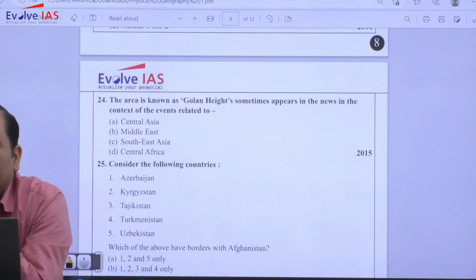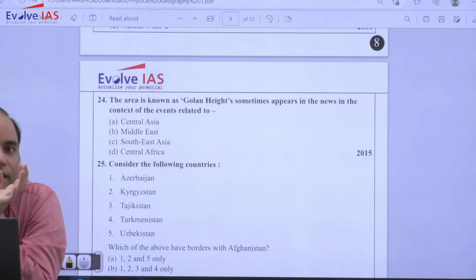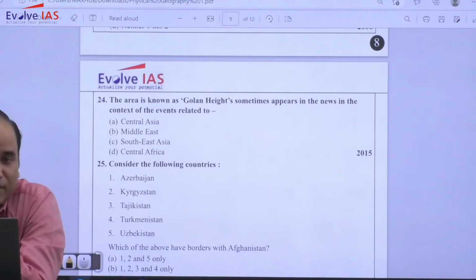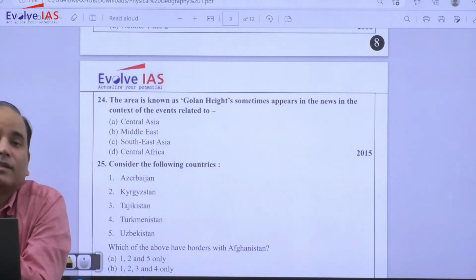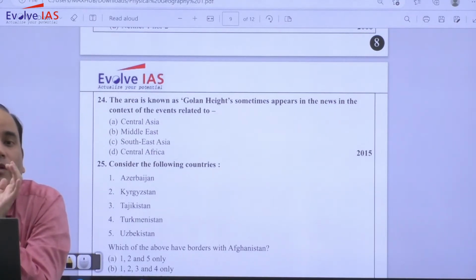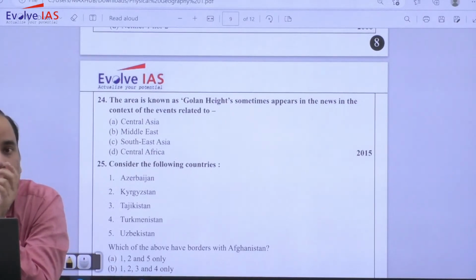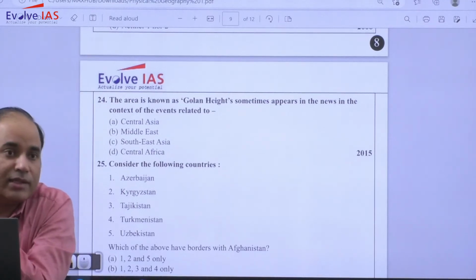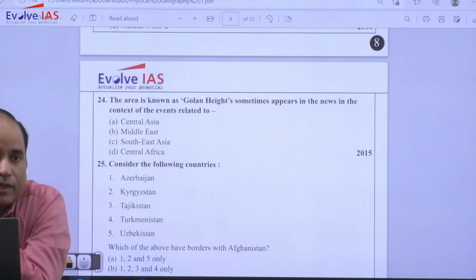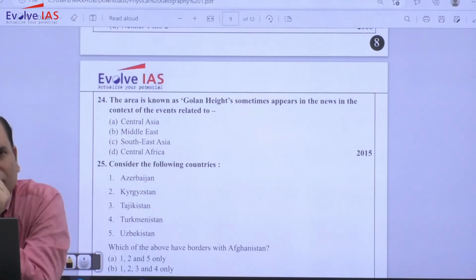So when you look out the Mediterranean area, it happens to be a very important area. Mediterranean, Black Sea, Caspian Sea, South China Sea, these are some of the very important seas and oceans in which you should have a good understanding of all the countries that are bordering, the sequence in which they are bordering, clockwise or anti-clockwise, north, south, you should have a clarity. There will be a possibility that one or two questions will be asked.